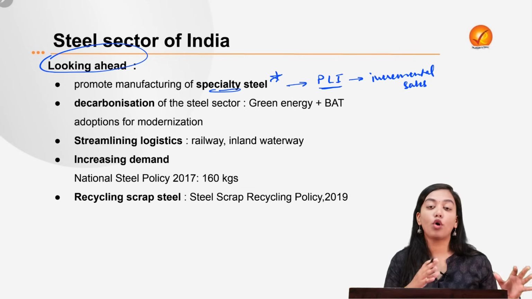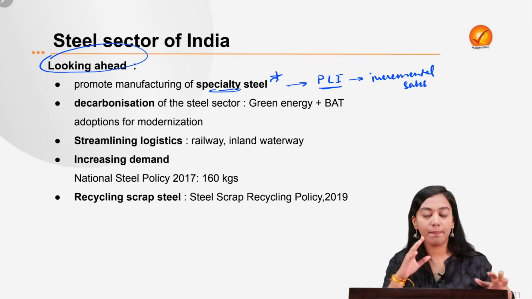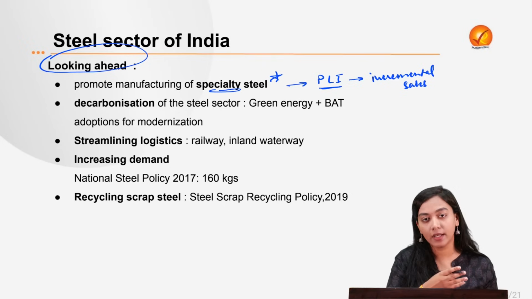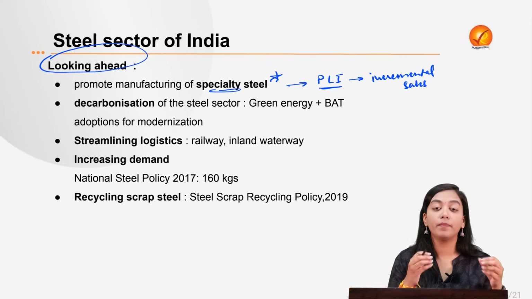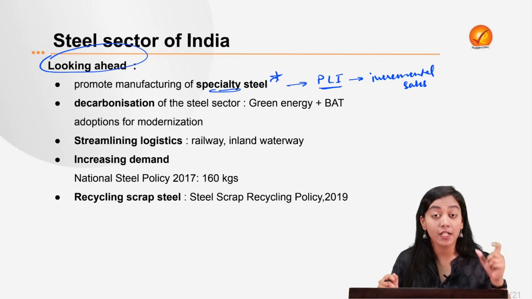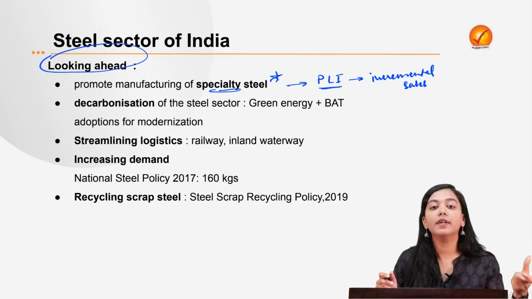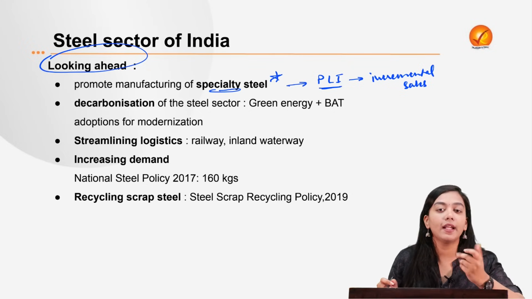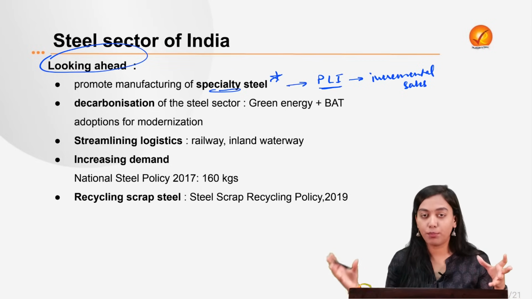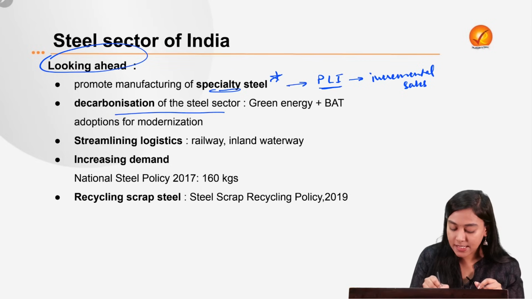The second, if we want to deal with the environmental concerns and balance it with industrial development, what do we need? We need to decarbonize the industry. How do we decarbonize? First of all, the raw material that feeds the industry is highly carbon intensive, that is coal. So we can replace coal with a greener form of energy, let's say green hydrogen. So the green hydrogen mission can come to the rescue. We can augment the green hydrogen mission with the national steel policy in order to decarbonize the steel sector.